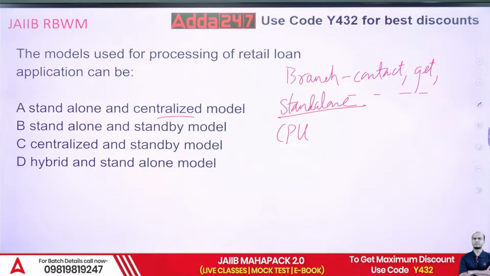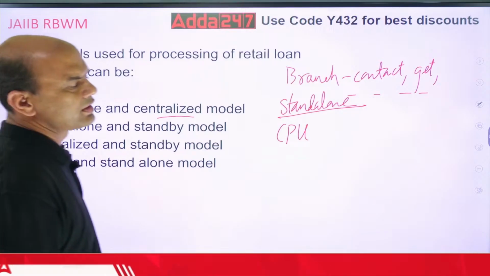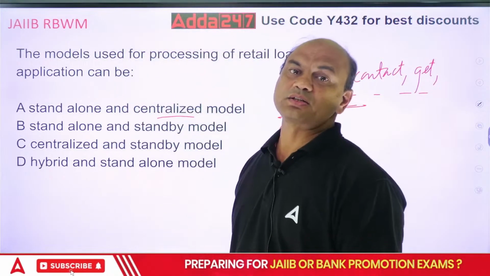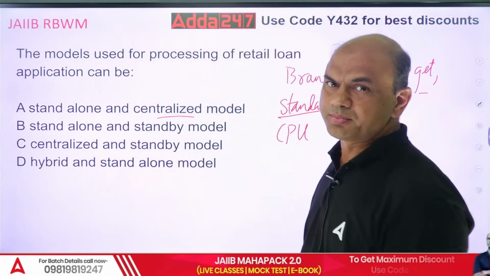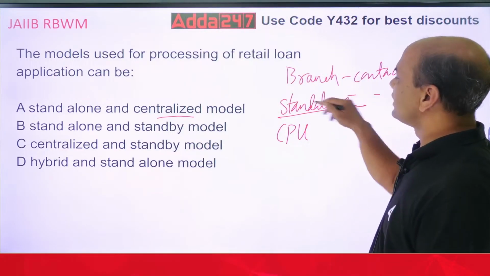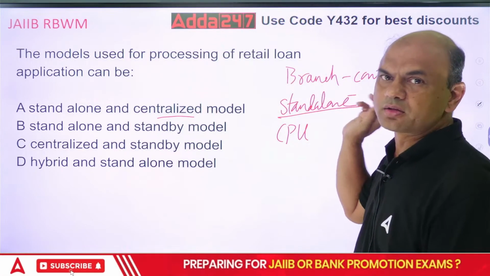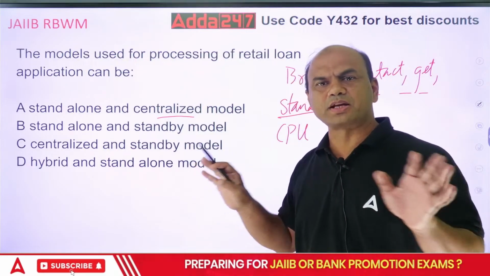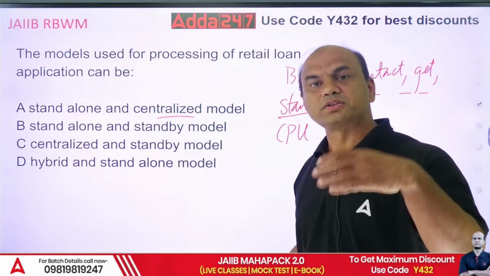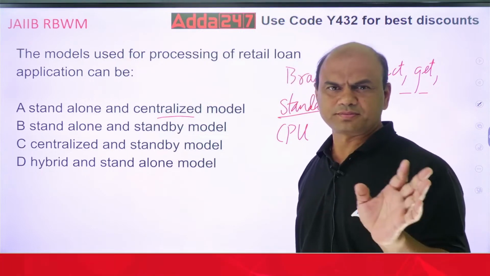Under CPU what happens? Branches act just as a courier person. In the standalone model, everything was done by the branch. Customer used to submit a document, branch used to process it and do everything.